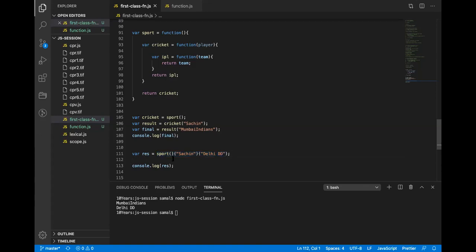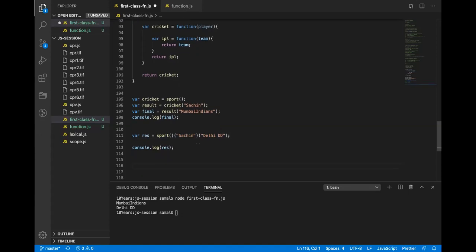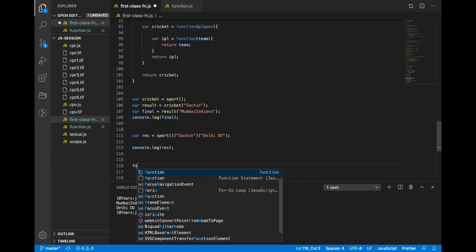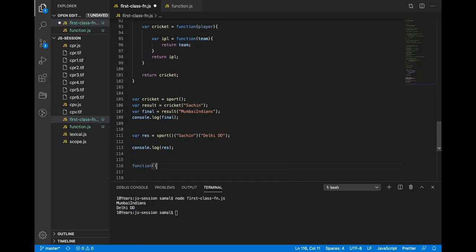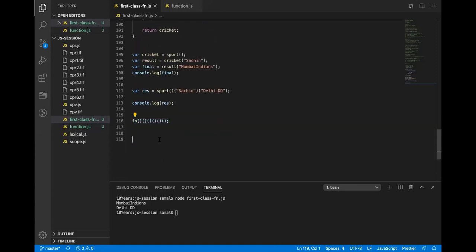So in JavaScript, you will see something like this a lot. Let's say there is a function named fn, it is the assignment, and then you keep on doing this. What does it really mean? Cascading of functions.